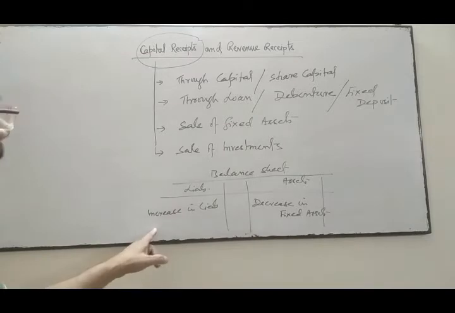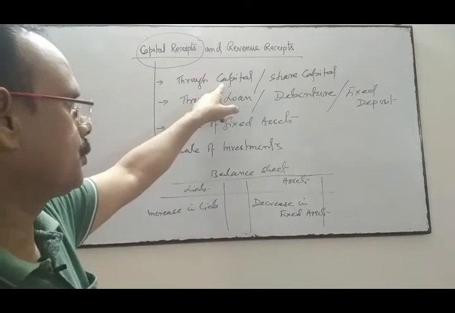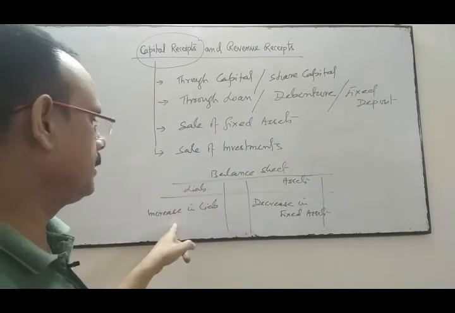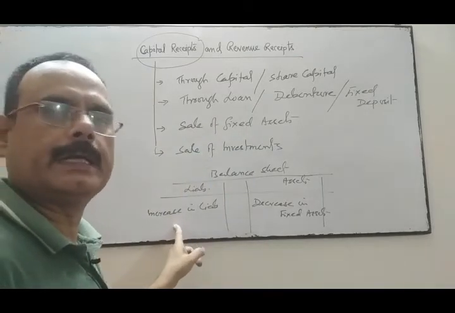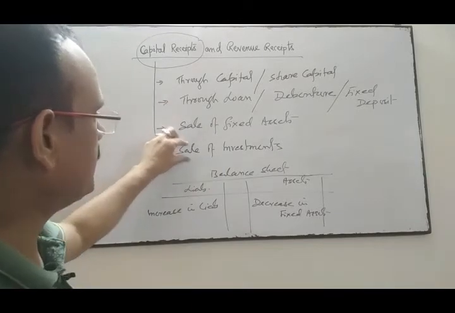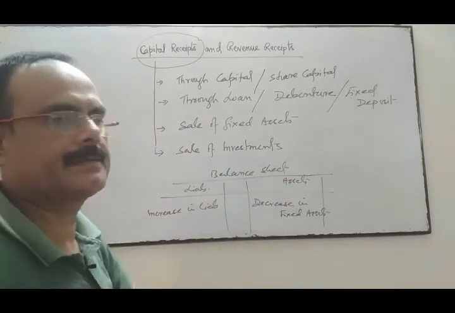By way of increase in liability means through share capital, through loan, this way the liability will increase, and the sale of fixed assets, sale of investment means decrease in the fixed assets.